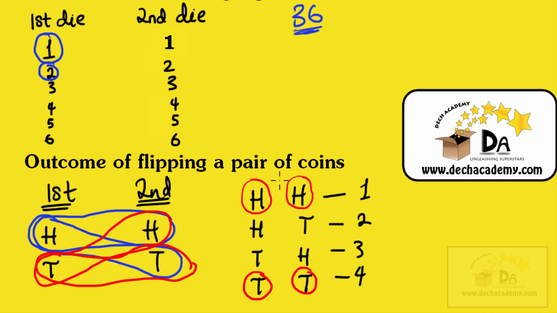If you're flipping two coins or two dice, the results of the toss or flip of the die or the coin are not mutually exclusive. If you get heads on the first coin, you can also get heads on the second coin. If you get a 1 on the first die, you can also get a 1 on the second die. The events getting a 1 on the first die and getting a 1 on the second die are not mutually exclusive. The events getting a 2 on the first die and getting a 2 on the second die are not mutually exclusive. That's all I'm stressing here.